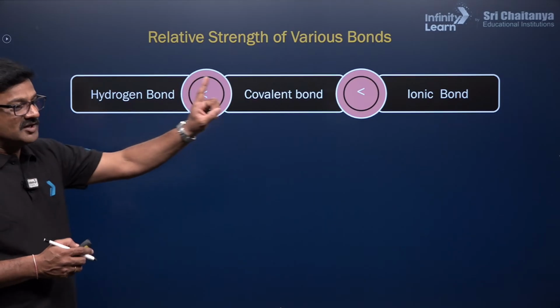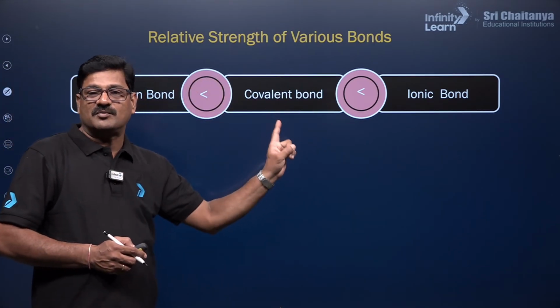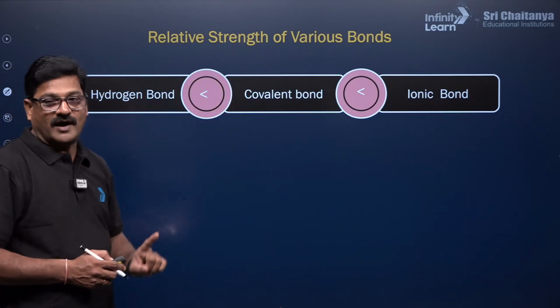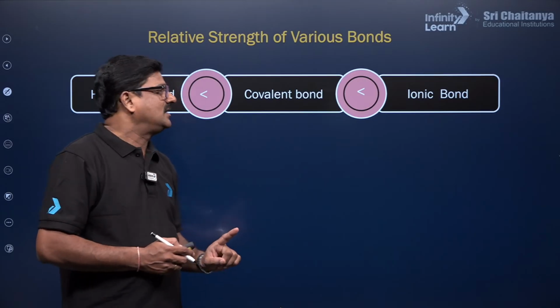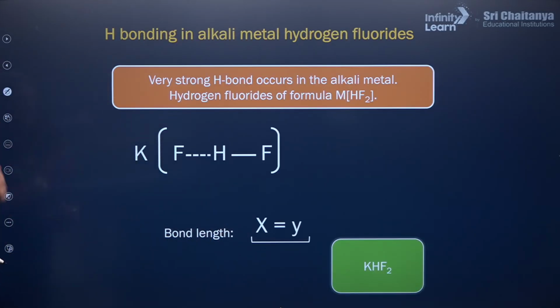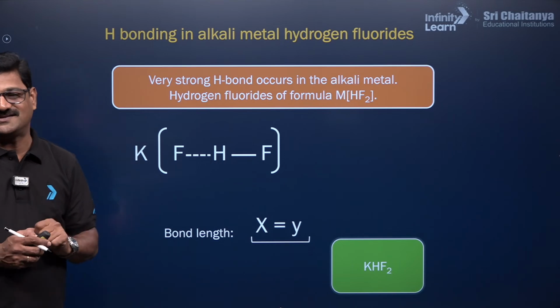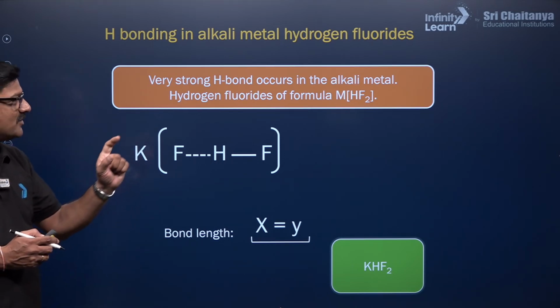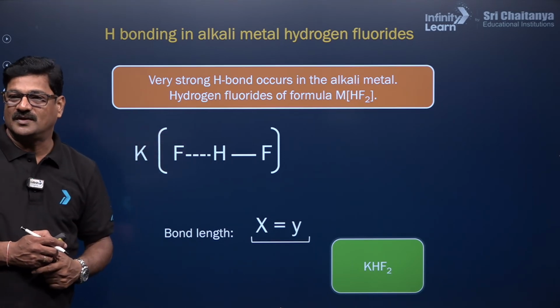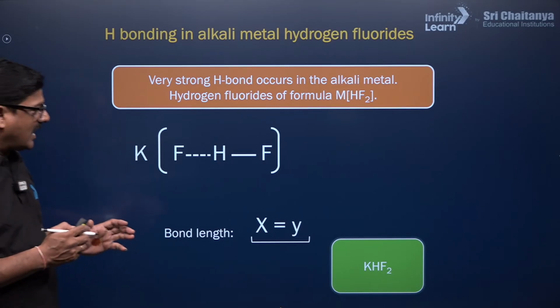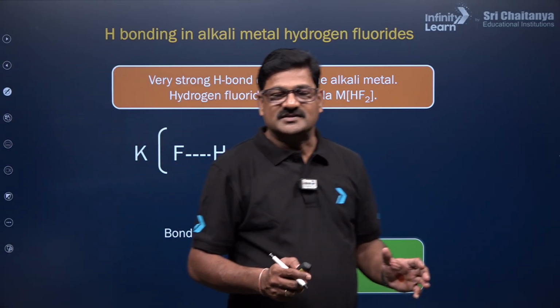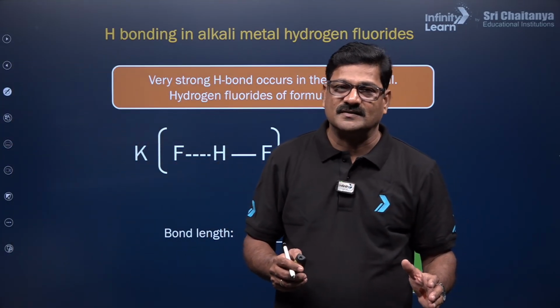And so ionic bond is stronger than covalent bond, which is stronger than hydrogen bonding, right? And very strong hydrogen bonding occurs with alkali metals and hydrogen fluoride, the formula MHF2, because hydrogen fluoride has intermolecular hydrogen bonding.